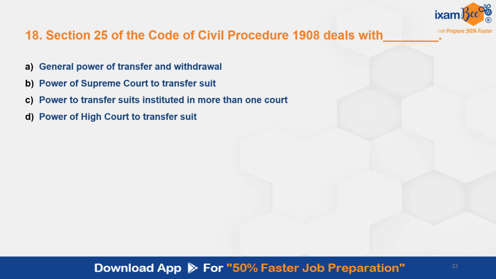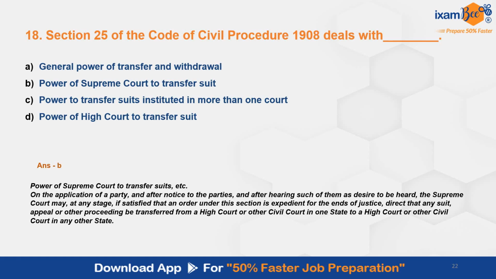Then question number 18. Section 25 of Code of Civil Procedure deals with. The correct answer here is B. Power of Supreme Court to transfer suits on the application of a party and after notice to the parties and after hearing such of them as desired. Supreme Court, if satisfied that an order under this section is expedient for the ends of justice, direct that any suit, appeal or proceeding be transferred from a high court or other civil court in one state to high court or other civil court in other state.